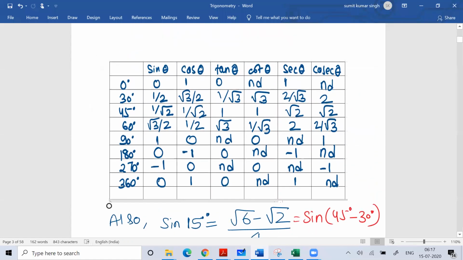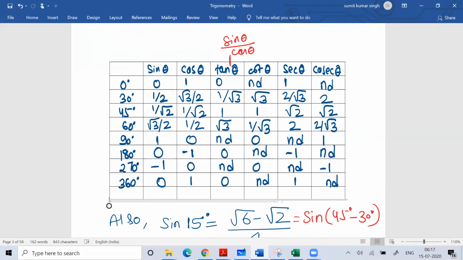Okay, so you know that tan theta is nothing but sine theta divided by cos theta. So if you divide sine by cos, you can find the value of tan. That is again useful for drawing the graph also. So you can see sine 0 degree is 0 and sine 90 degree is 1.